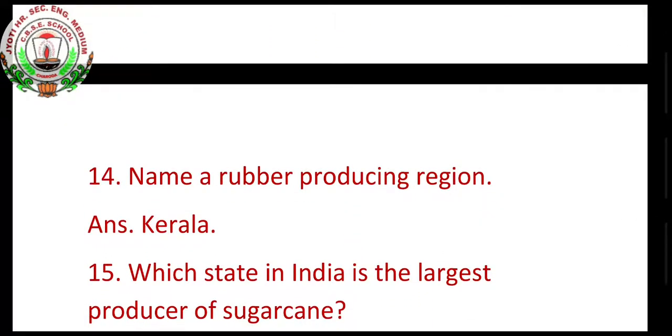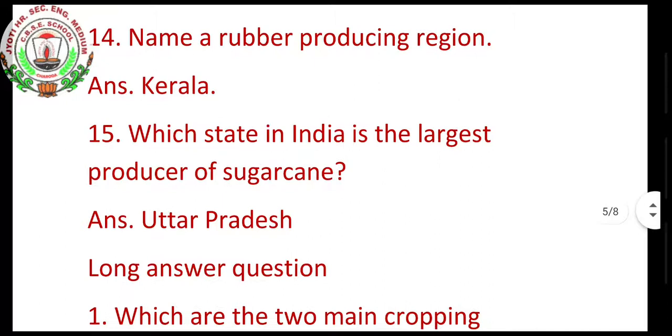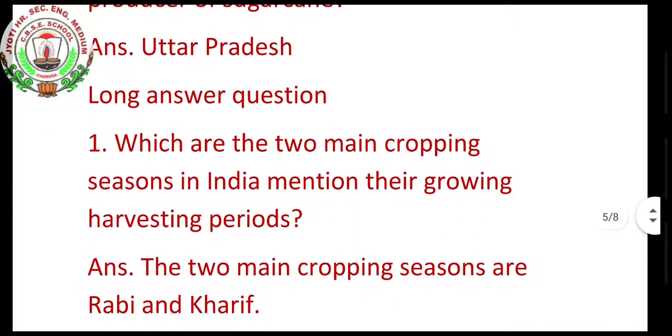Name a rubber producing region. Where rubber is produced, that is in Kerala. Which state in India is the largest producer of sugarcane? This is a repeated question but in very short form. They are asking for only one, so it is Uttar Pradesh. Now let us see the long answers.